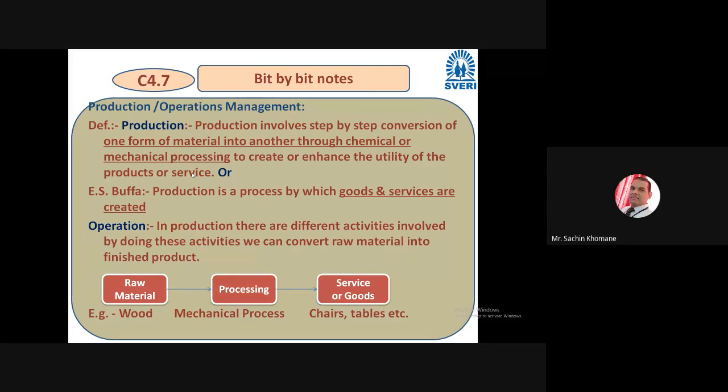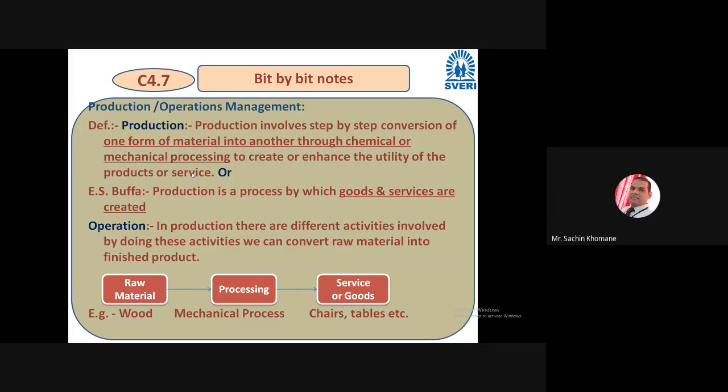Now what is operation? In production there are different activities involved. By doing these activities, we can convert raw material into finished product. And those different activities, you can say, are operation.